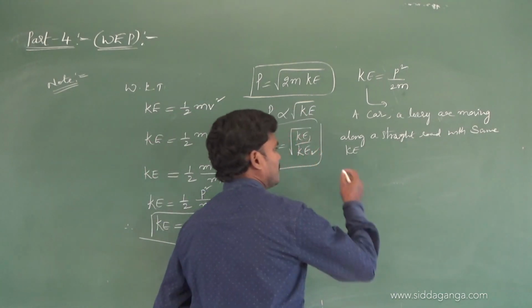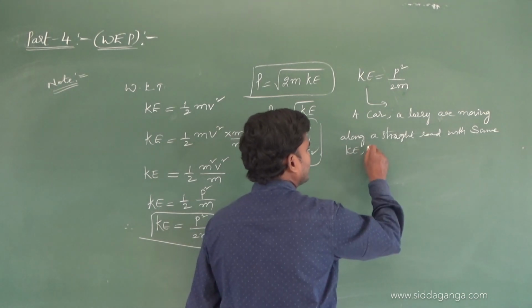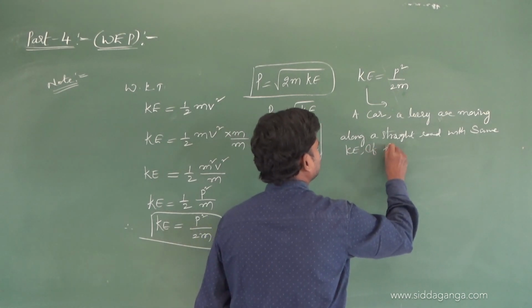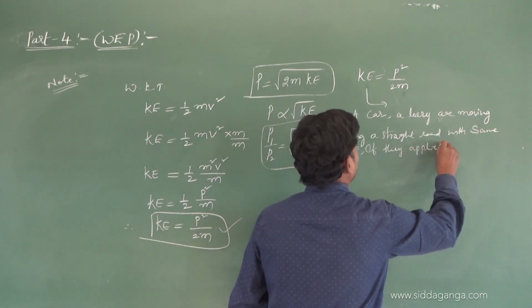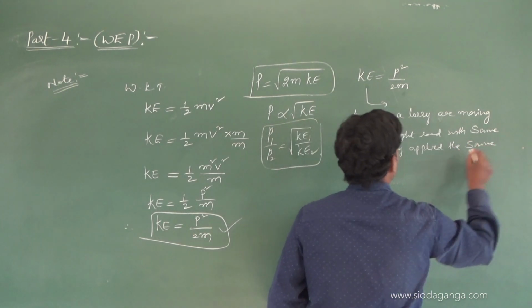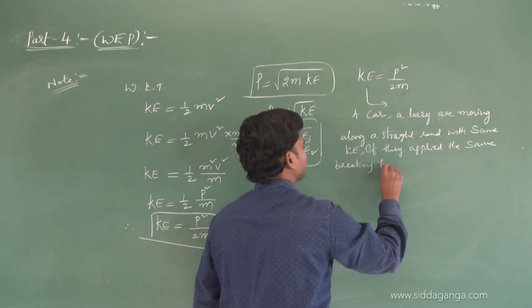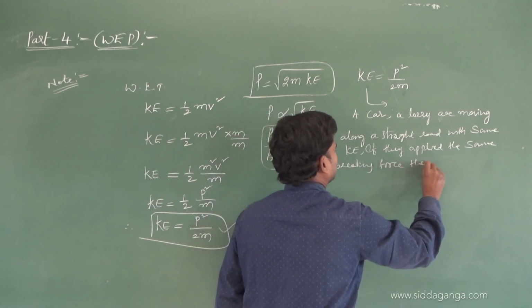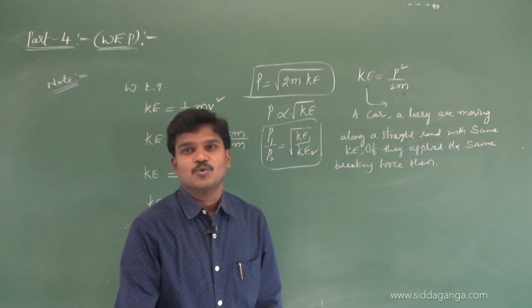Now, if they have the same kinetic energy and they apply the same braking force, which one will cover more distance?